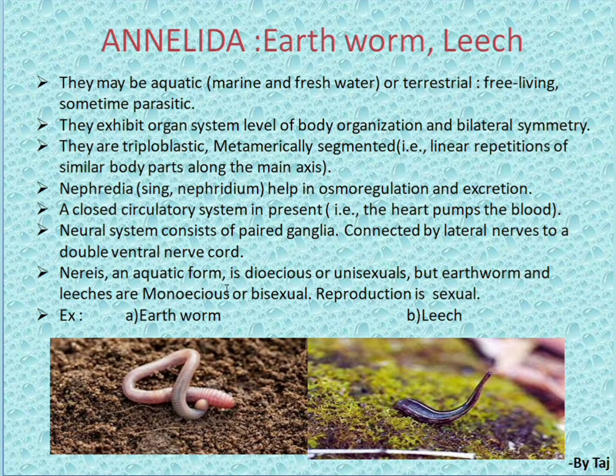Nereis, an aquatic form, is dioecious or unisexual. Dioecious means sexes are separate. Unisexual means either it may be male or it may be female. But earthworms and leeches are monoecious or bisexual. Reproduction is sexual. Here is the picture, you can observe the earthworm and leech.